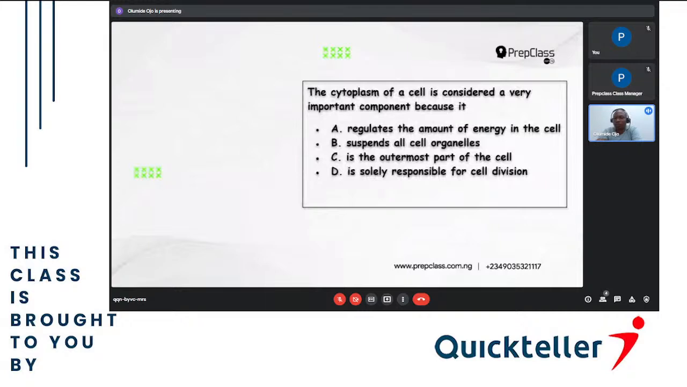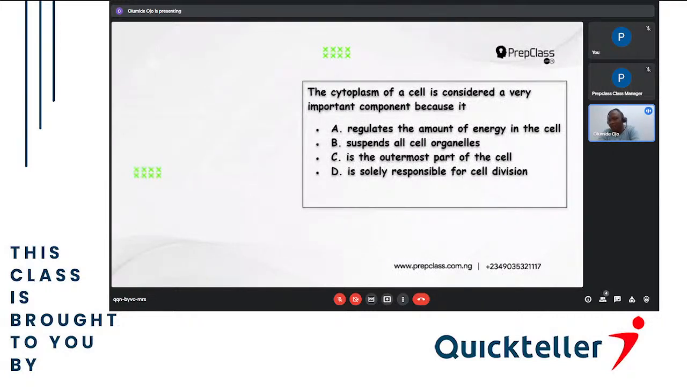The cytoplasm of a cell is considered a very important component because it A, regulates the amount of energy in the cell, B, suspends all the cell's organelles, C, is the outermost part of the cell, and D, is solely responsible for cell division. Now, let me explain all the options one by one.